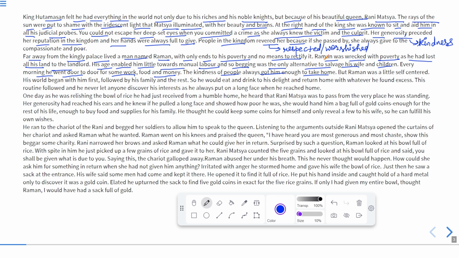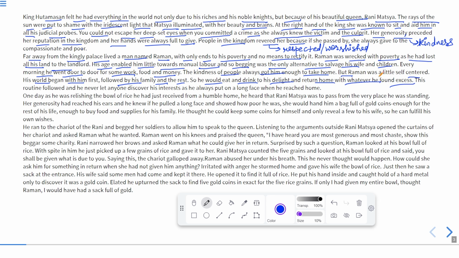The kindness of people always got him enough to take home. Because people were very kind, he always got something that was enough for him to take home. But Raman was a little self centered. It means he was a selfish man. His world began with him first. It means first he thought only about himself, and after that about his family and the rest. So he would eat and drink to his delight and return home with whatever he found in excess.